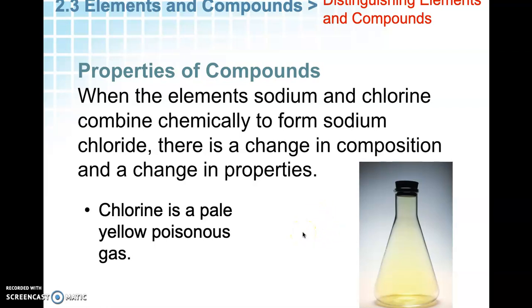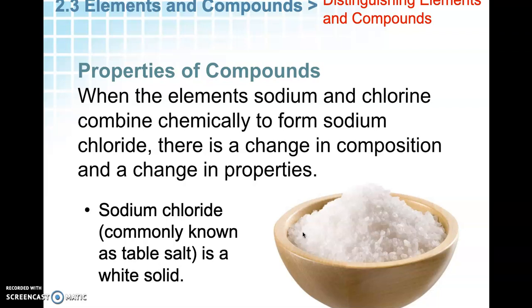So we're taking a metal and a poisonous gas, and when they combine chemically in a 1-to-1 ratio, you get table salt, which is something that we put on food to provide taste. So two things on their own that necessarily aren't good for us to ingest, when you combine them chemically, make something that we do ingest and do eat.